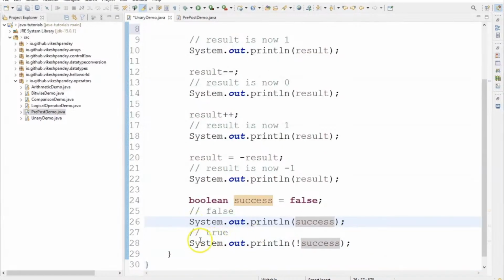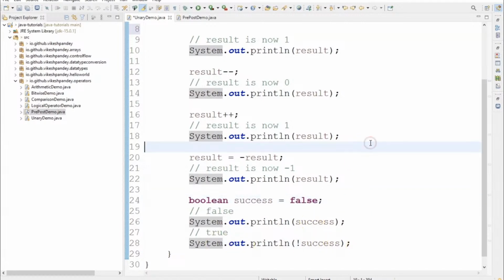Then I printed the value of success with an exclamation mark in front of it, which will flip or invert the value of a Boolean variable. If this was false, line 28 should print true. If this was true, line 28 should print false. In this case, this is false, so line 28 should print true.